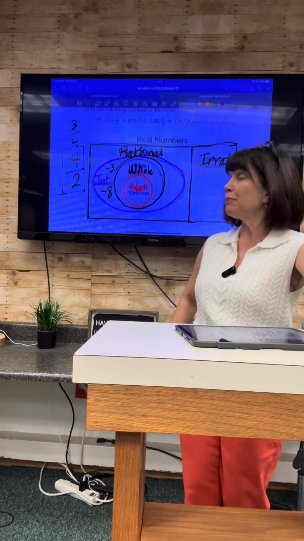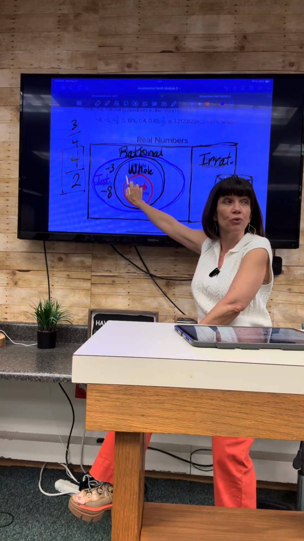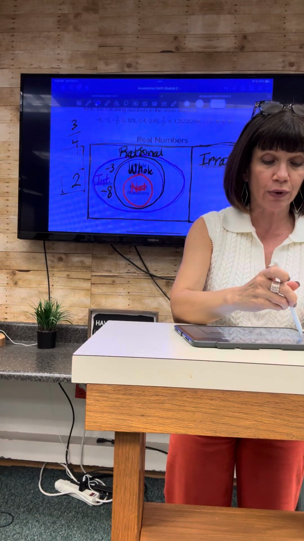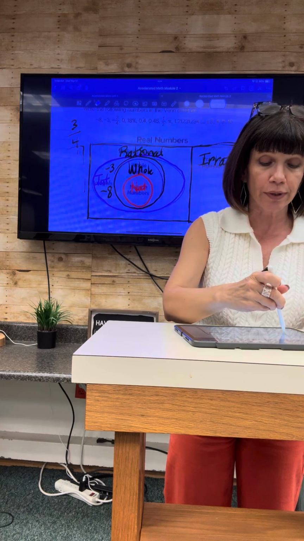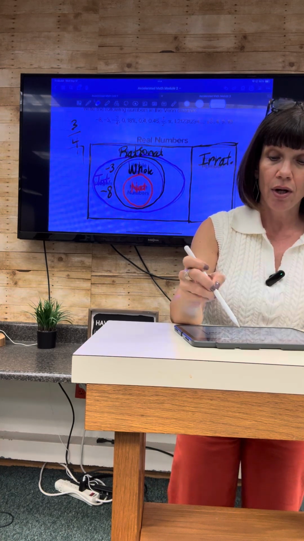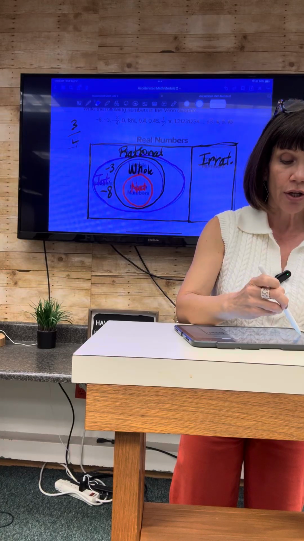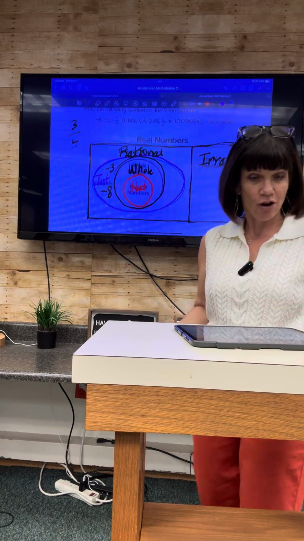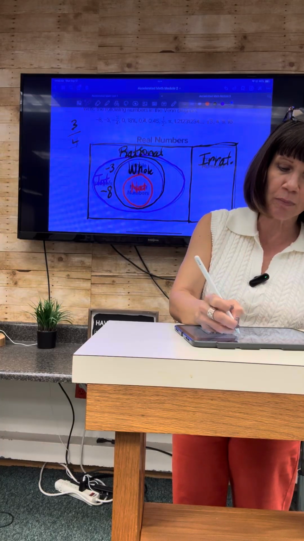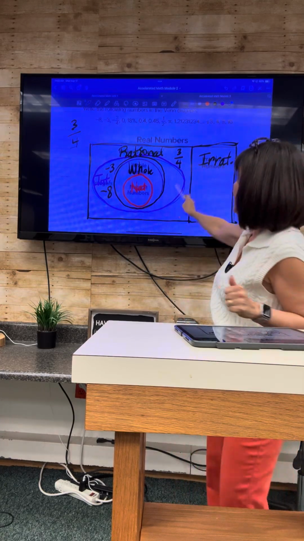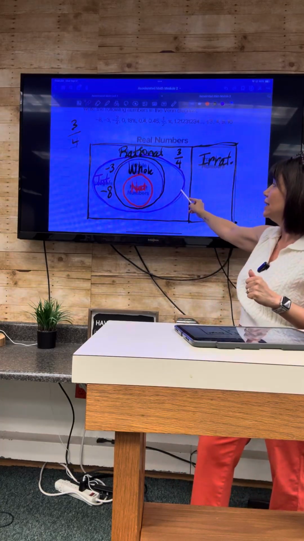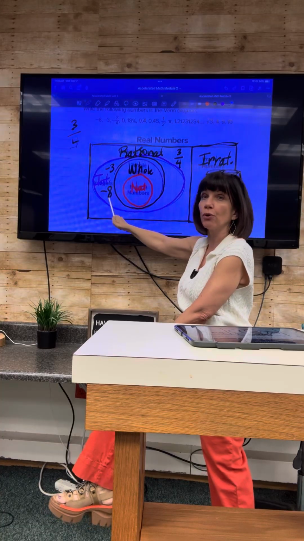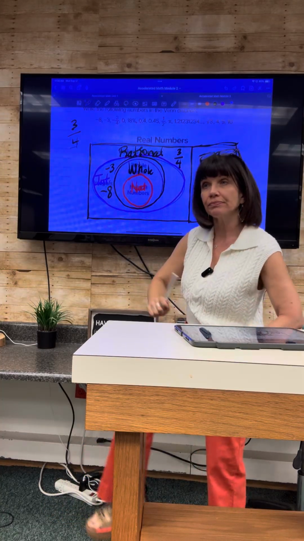2. So that would be an example of a whole number because 2 is a whole number, right? But the fraction we're working with is 3/4. Can that convert to a whole number or a negative whole number? No, it cannot. So, do we have someone that would like to tell us where it's going to go? Yes, sir. Rational numbers. Excellent. So, class, please write 3/4 in the rational section. It cannot go in integers because integers only include a whole number or a negative in front of the whole number.